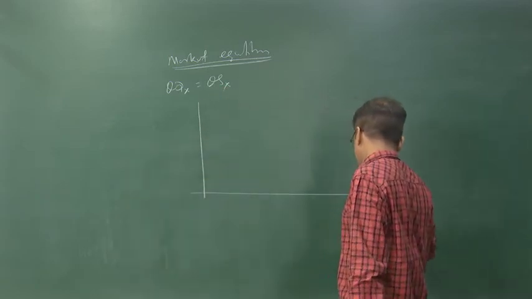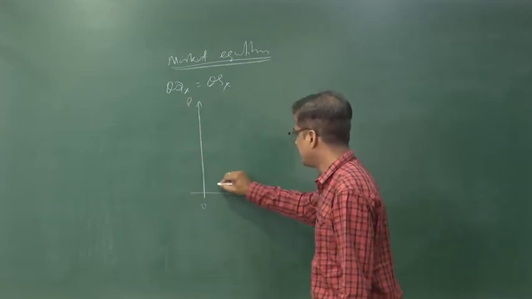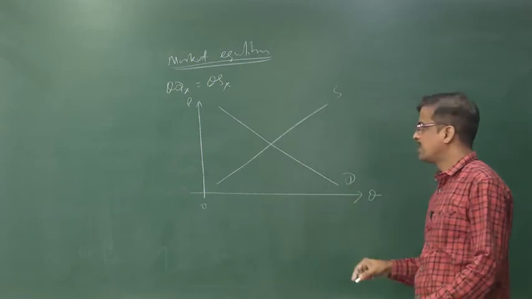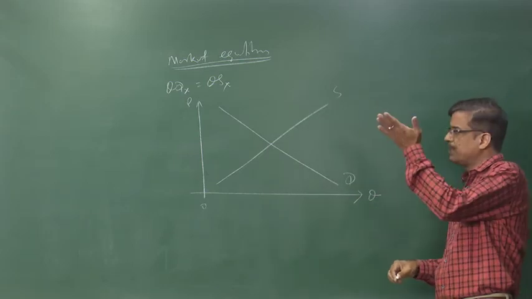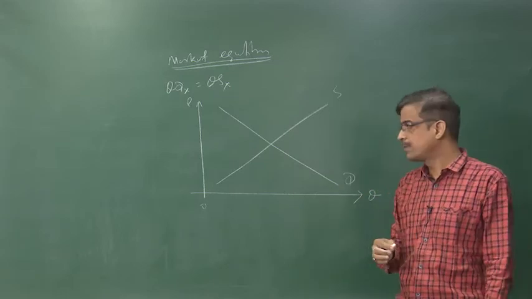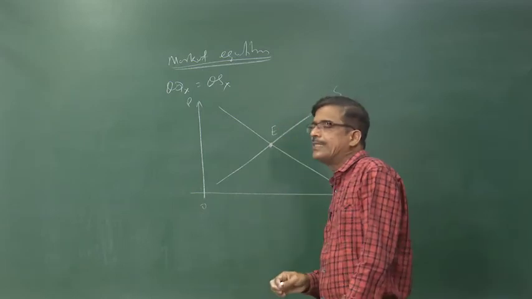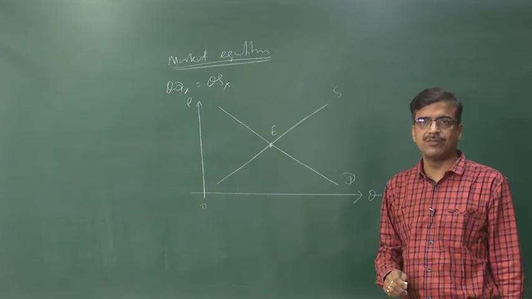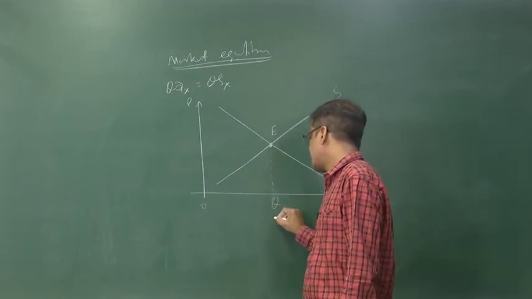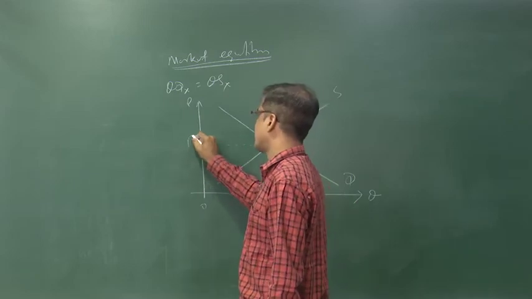like this, quantity on one side and price on the other. This is the supply curve and this is the demand curve, because supply is an upward sloping curve and demand is a downward sloping curve. Now, both the curves intersect at the point E, that is called the equilibrium. This is called the equilibrium quantity QE and this is called the equilibrium price PE,